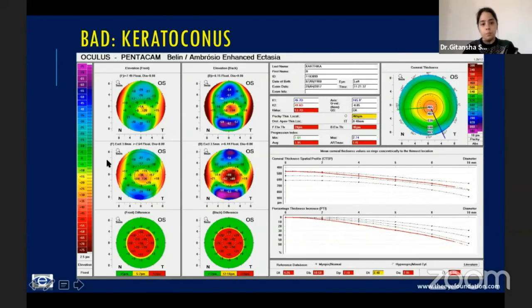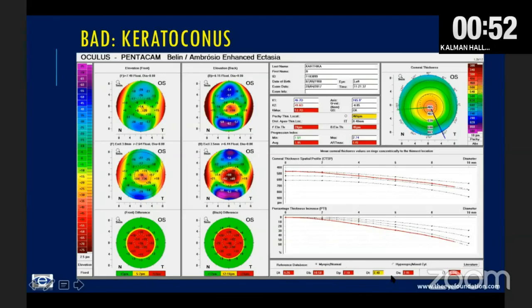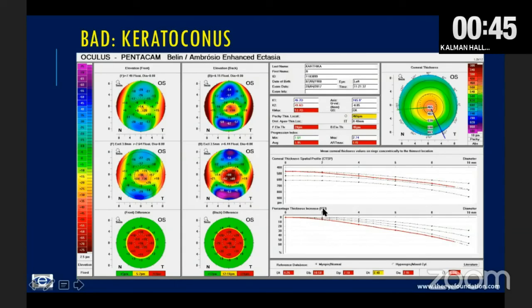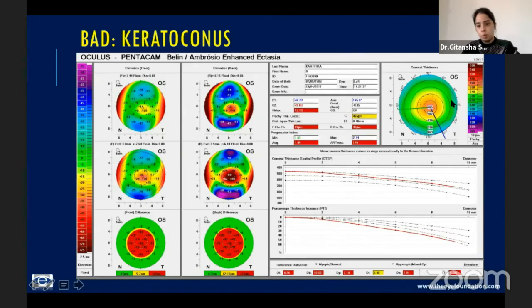So this is one of the major parts. This is on the elevation. This is the same thing which comes here as the front and the back. Now these three are to do with the thickness. So thickness you can have as CTSP and as the PTI. This is nothing but the corneal thickness in all the 4 hemimeridians, which you can see here. So it takes superior, inferior, nasal and temporal, and it shows how the cornea continues to progress in terms of thickness in relation to the center.